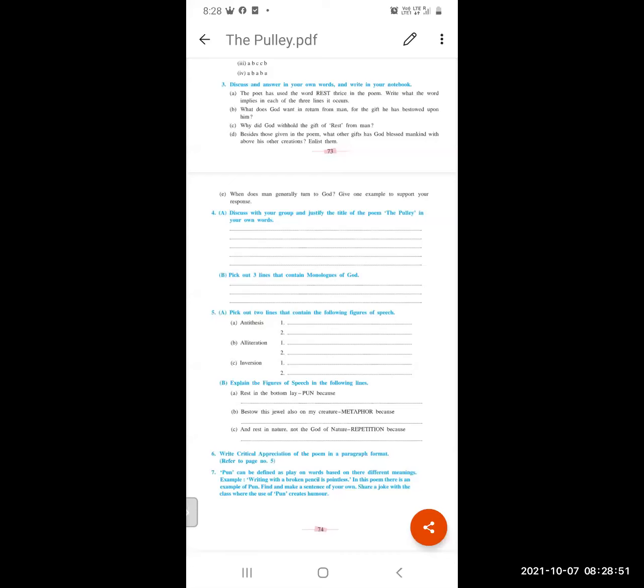That is antithesis. Then inversion: Let us (be) Rest in the bottom lay. Here the words are not in the correct prose order. In inversion, the correct prose order is: let us be rest, rest lay in the bottom. That is the correct order. And alliteration: repelling restlessness. That is the alliteration here.